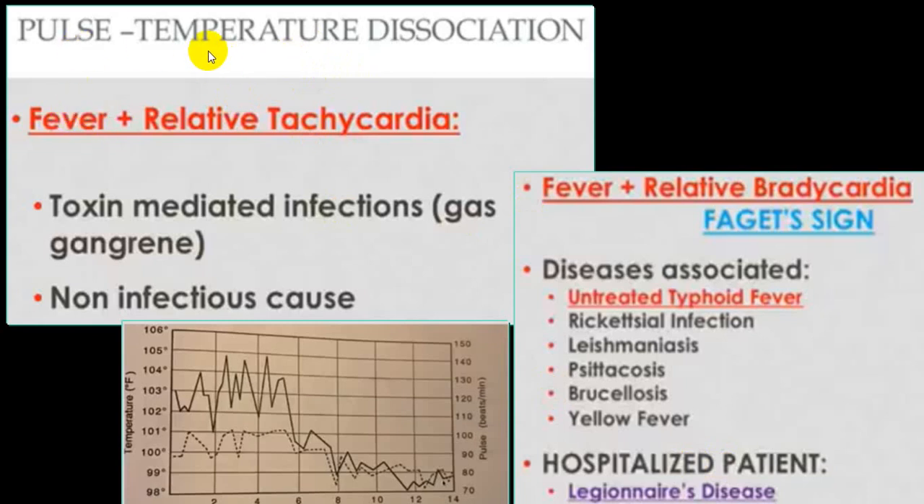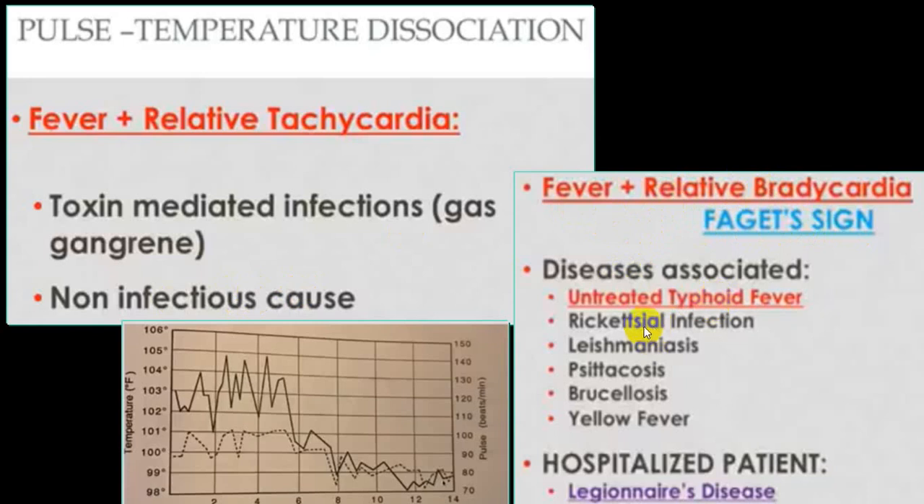Always with fever there is a tachycardia. So fever with relative tachycardia very commonly will be seen in a person with a gas gangrene and non-infectious causes. But relative bradycardia is very common, and that is given a name, Faget's sign. So it can be asked to you in your oral. And classically we see it in an untreated typhoid fever.